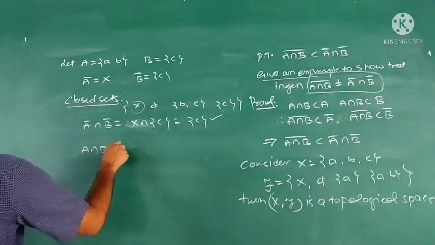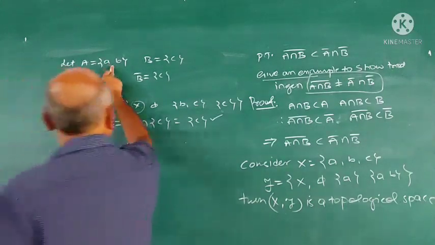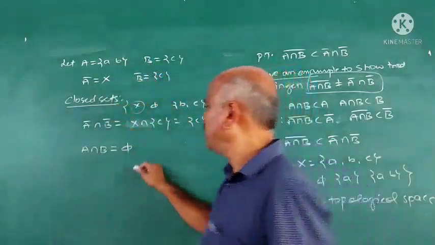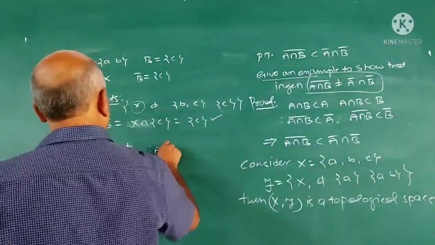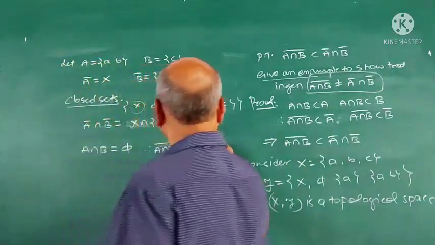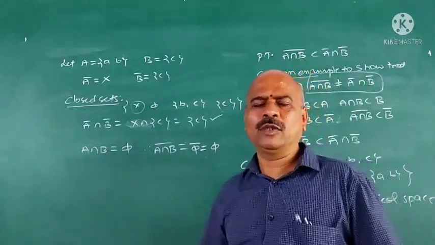But take A ∩ B. What is A ∩ B? It is phi. This is A, this is B. A ∩ B is phi. Therefore (A ∩ B) closure is phi closure. What is phi closure? It is phi, by Kuratowski's axioms.